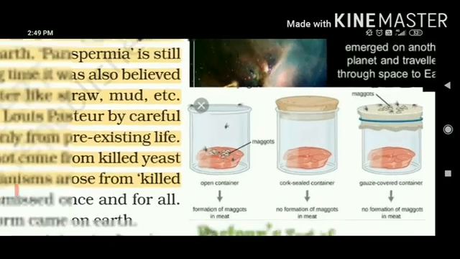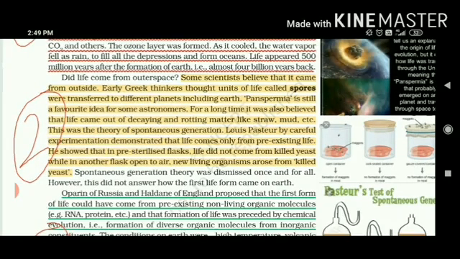So this theory is called the theory of spontaneous generation. It can only be possible if the flask or the container is not sterilized. If you visit any hospital, all the apparatus and equipment are sterilized. Sterilized means free from any kind of microorganisms.